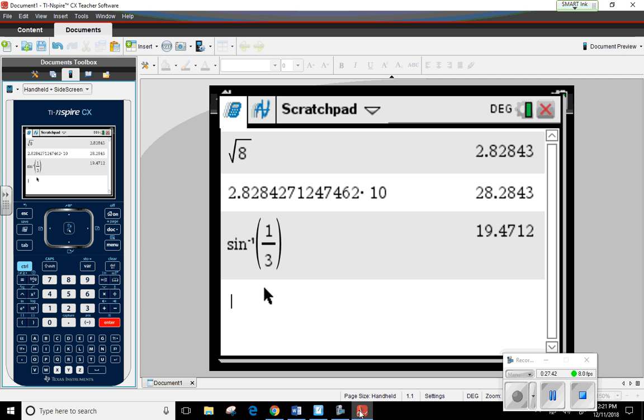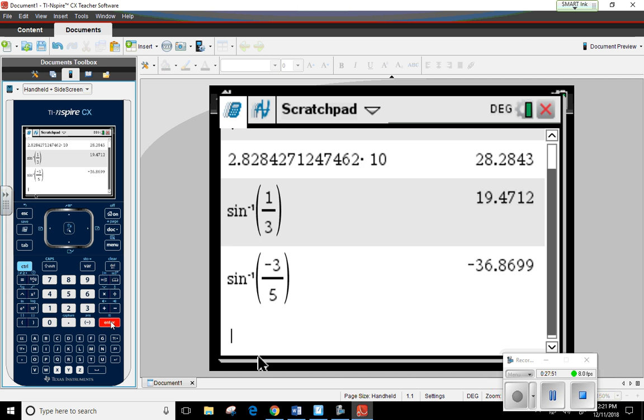If I come on back to my calculator, we were taking sine inverse of negative 3/5. Let's see how close we got. Bam! Look at that. Doesn't that make you feel just as smart as a calculator? You're getting virtually the same answer. All you're doing is a little bit of measuring. Okay. How we doing? Okay. Good.